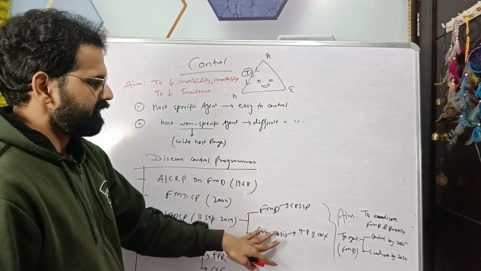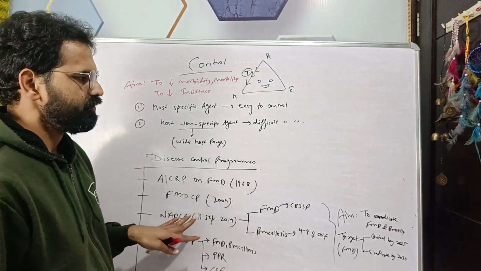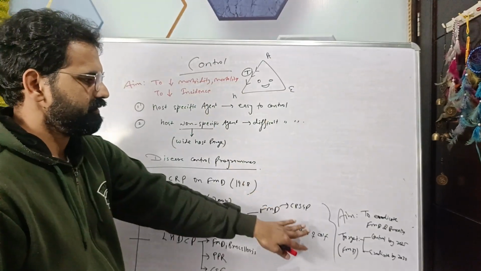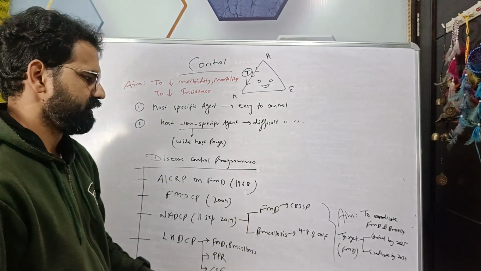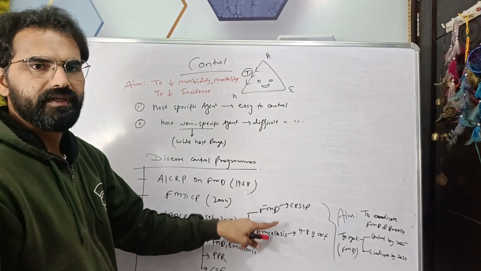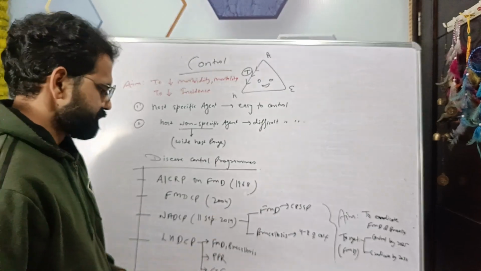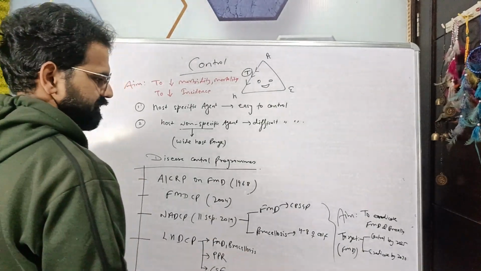So the target of this NADCP is to control by 2025 and eradicate FMD by 2030 with the help of vaccination, in mass vaccination.